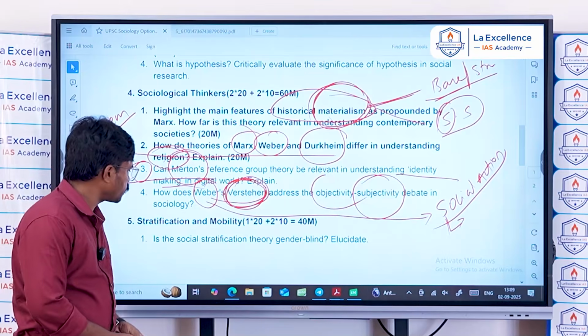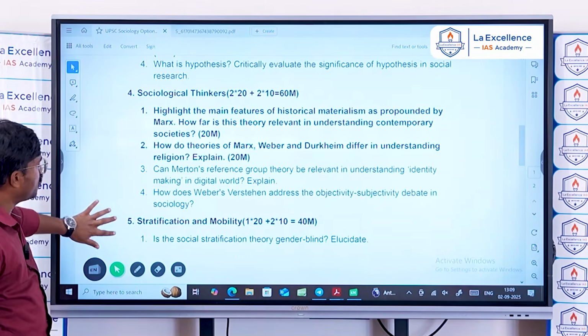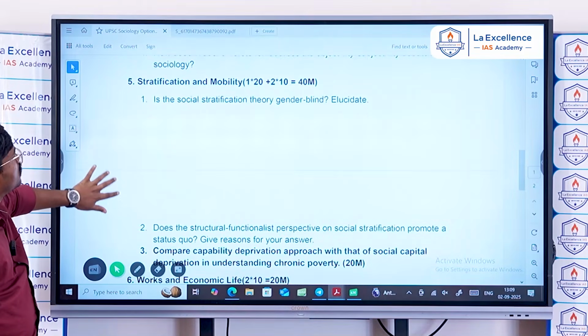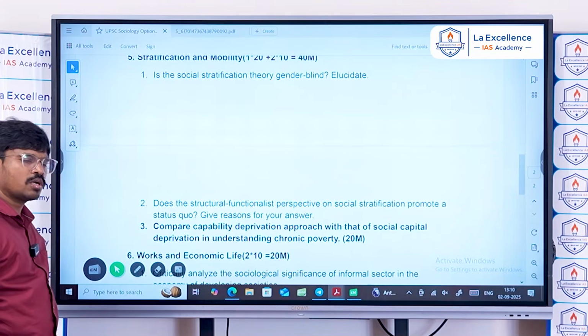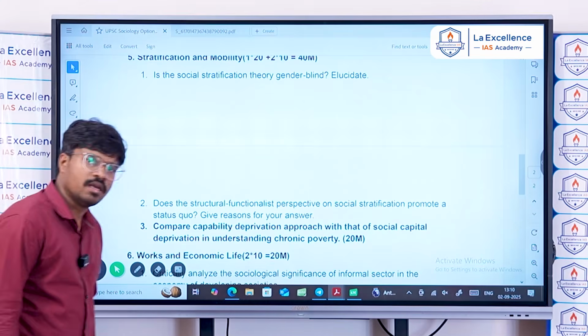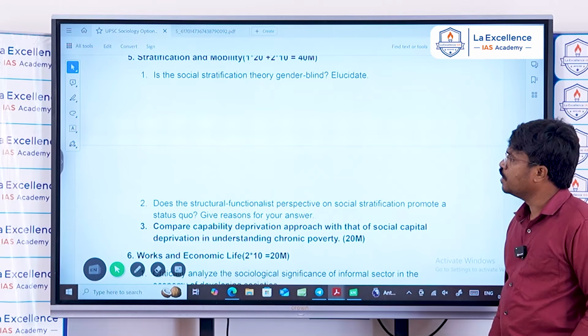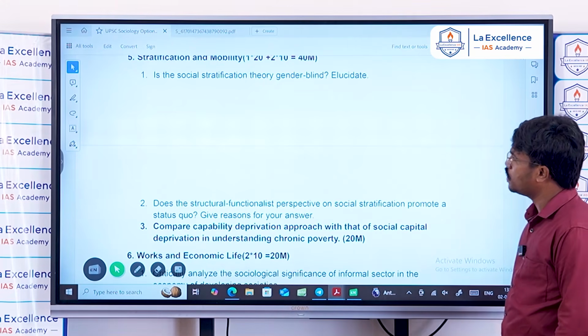And next, stratification and mobility. The next concept is stratification and mobility. This is also an important chapter in sociology paper 1. The first question: is social stratification theory gender blind? Elucidate. So, is the social stratification theory gender blind?